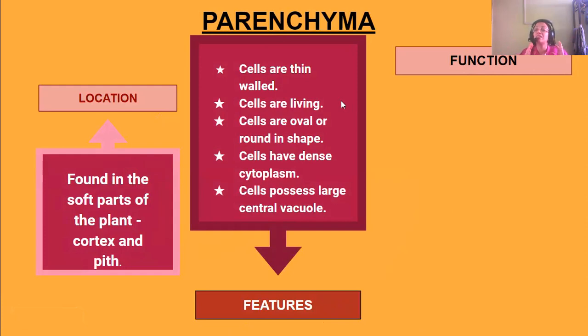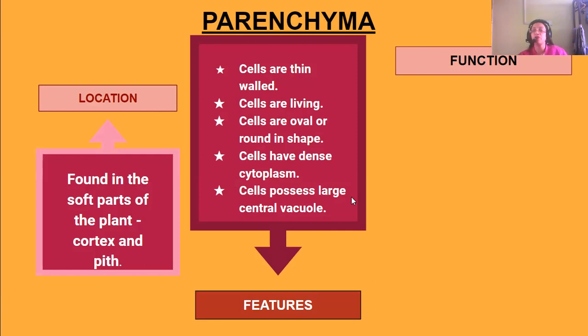Parenchymatous cells are thin-walled. They are living cells, and they are oval or round in shape. These cells have thin walls, and they have dense cytoplasm as they are living. So the protoplasm, the cytoplasm, is very dense, and they also possess a large central vacuole.